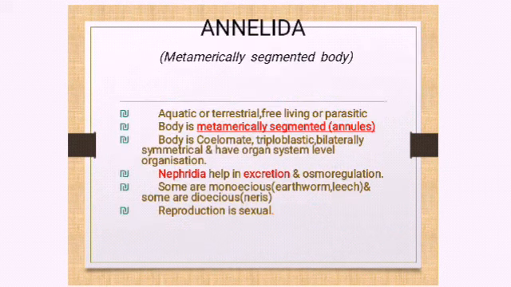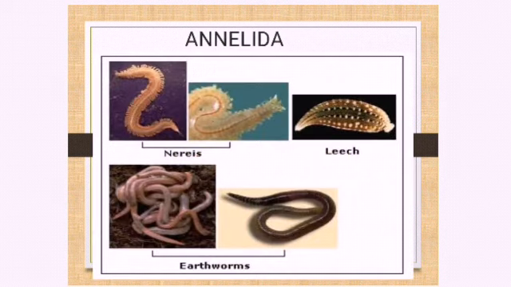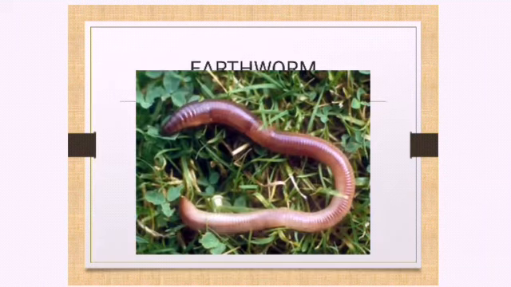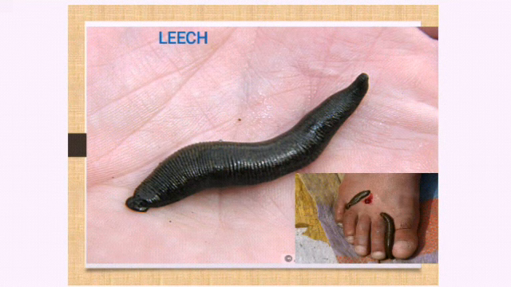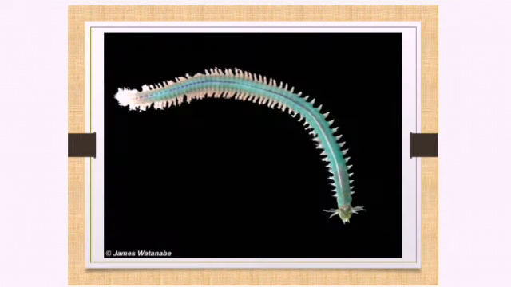Now moving on to the next phylum, Annelida. Examples for Annelida are given here. You can find Nereis is one, leech, and earthworm, all coming under Annelida. This is earthworm, this is leech, the bloodsucker, isn't it? This is Nereis. These are all annelids, right?